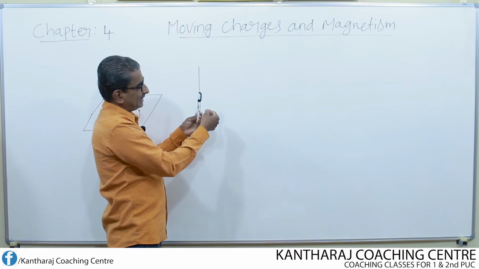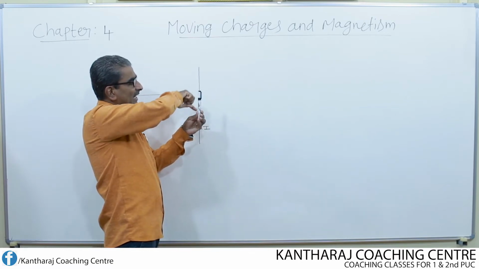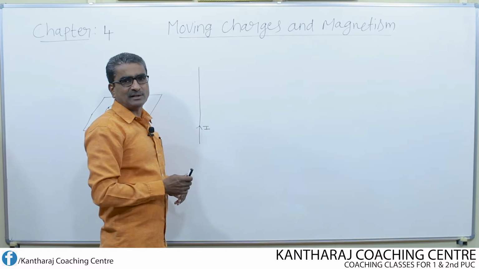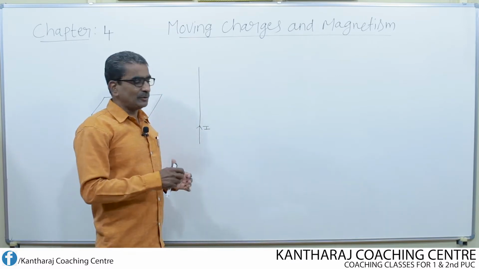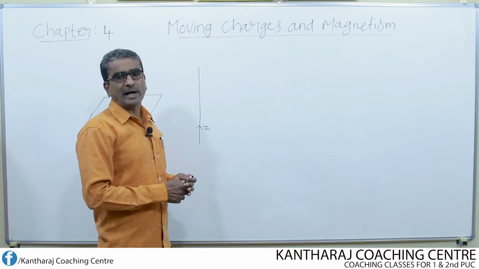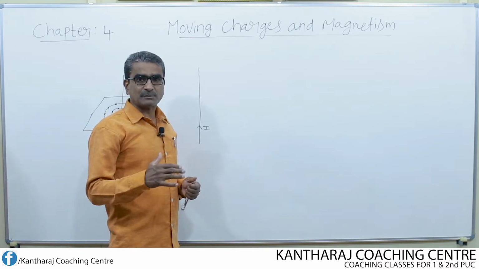What's the direction of the magnetic field? The direction of the magnetic field can be determined by making use of a rule known as the right hand clasp rule